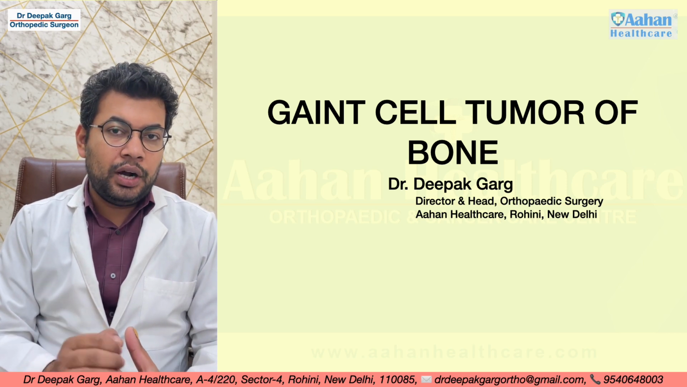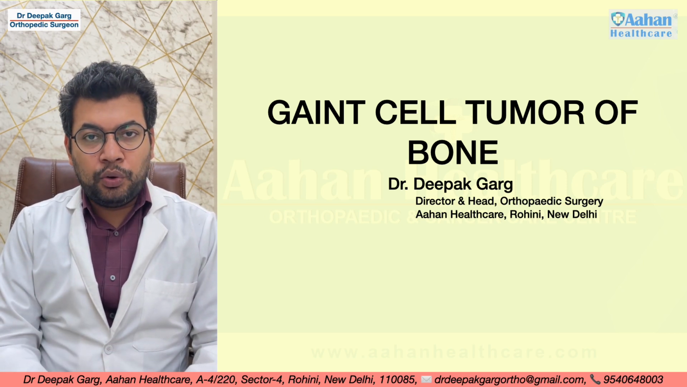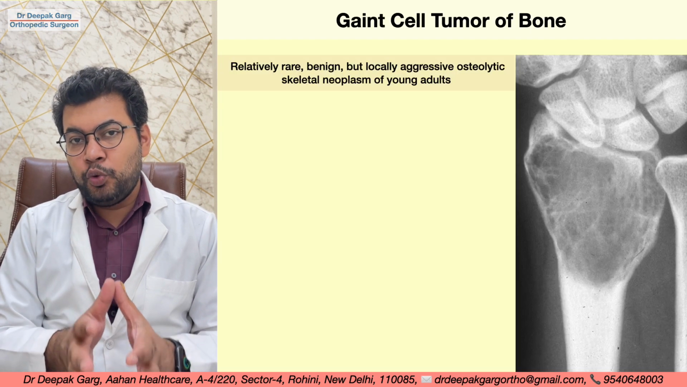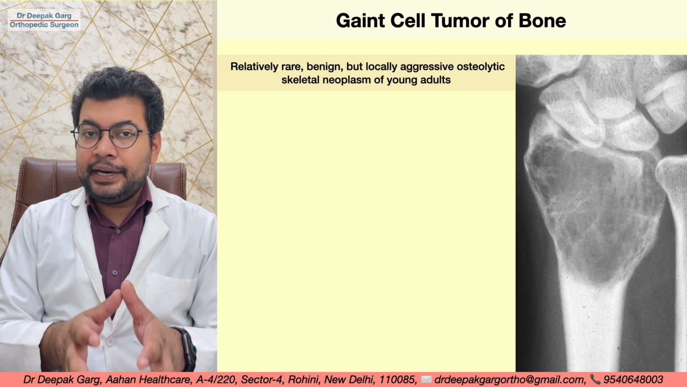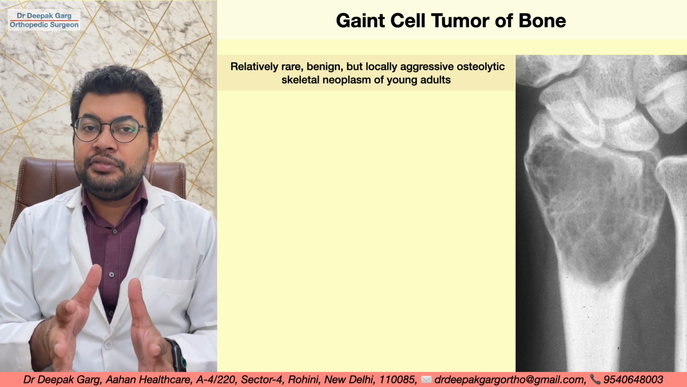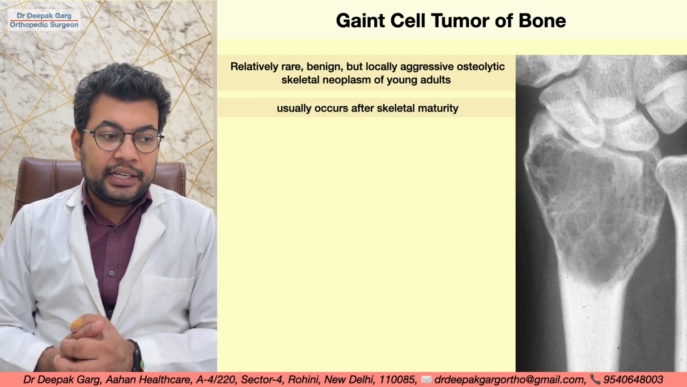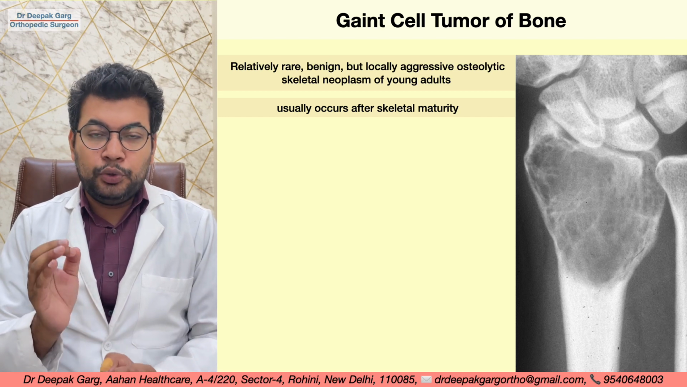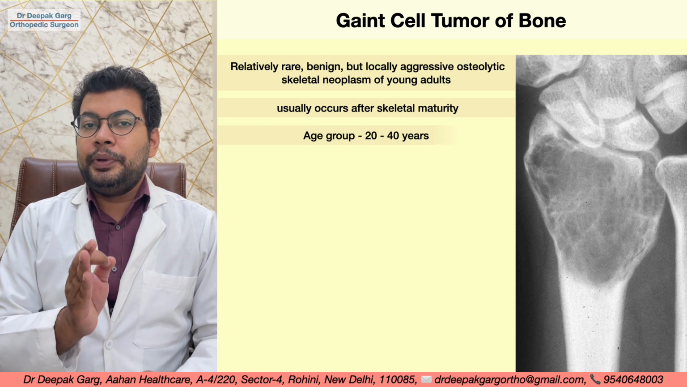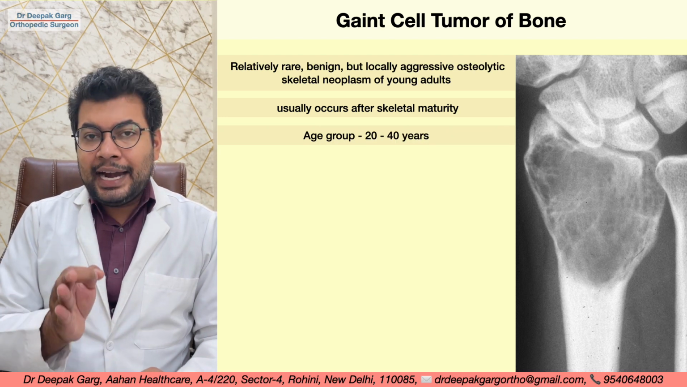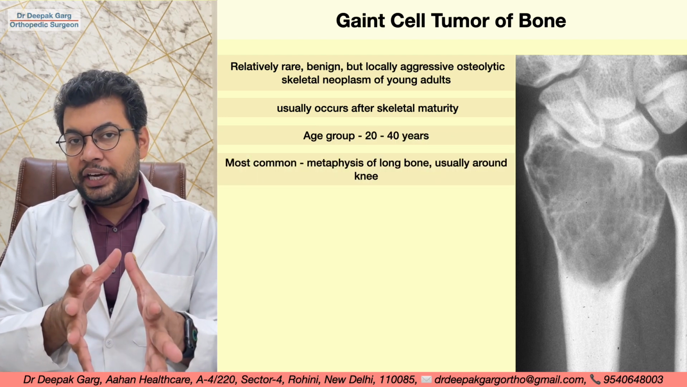And today we will talk about giant cell tumor of bone. Giant cell tumors of bone are relatively rare tumors. They are benign but locally aggressive, and they are osteolytic tumors. They usually occur after skeletal maturity. The usual age group is 20 to 40 years and the most common locations are around the knee, distal femur or proximal tibia.